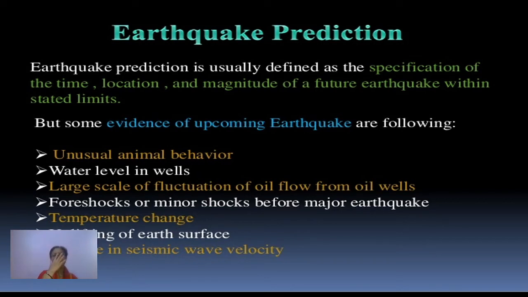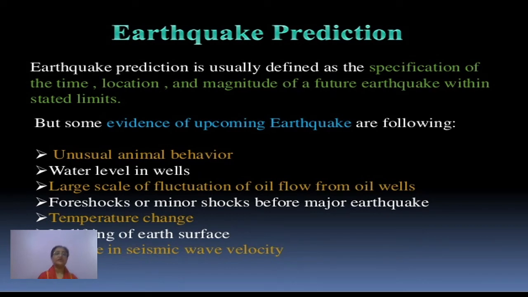So one thing I must say here, that in spite of all the developments whatever we have achieved, we cannot be very sure that when and at which place the earthquake will occur. So basically the prediction is foretelling, or you can say when we say that in which area this particular thing is going to happen.